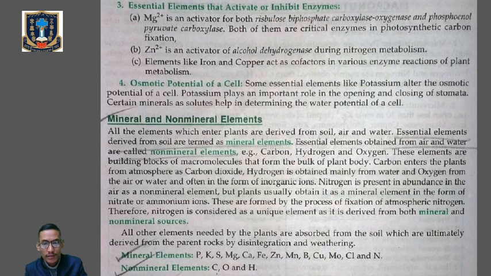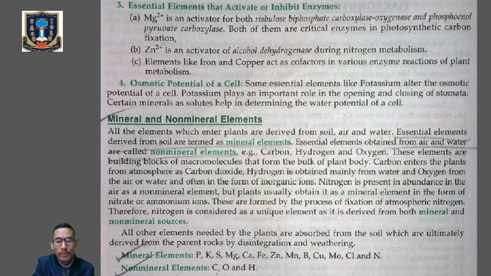Now next we'll talk about the mineral and non-mineral elements. We'll go through definitions. All the elements which enter the plant are derived from the soil, air and water. Essential elements derived from the soil are termed mineral elements. Essential elements which are derived from the air and water are called non-mineral elements. Are you getting it? So mineral elements are those essential elements derived from the soil, and non-mineral elements are those derived from the air and water.